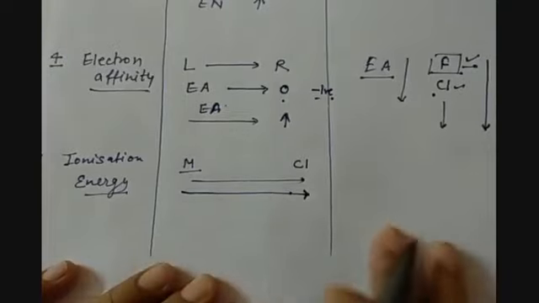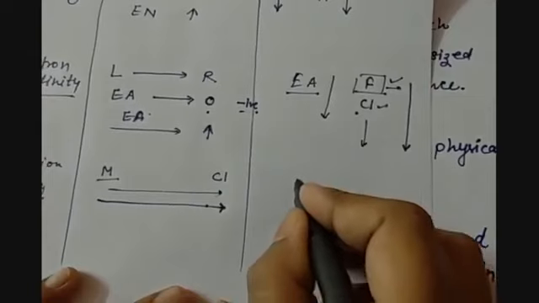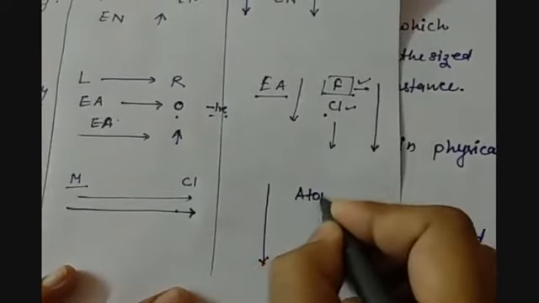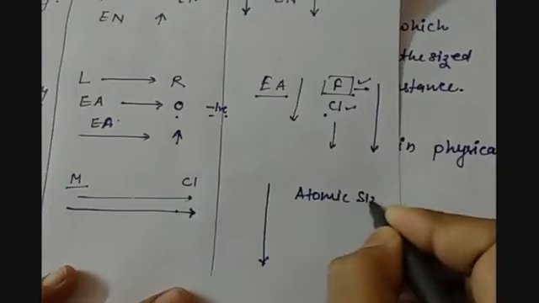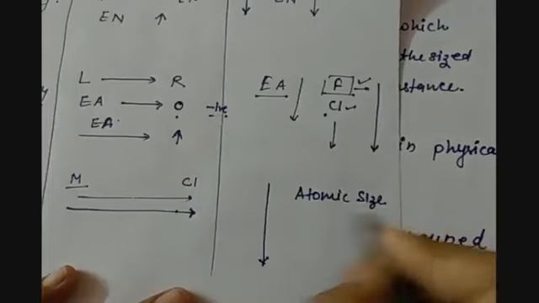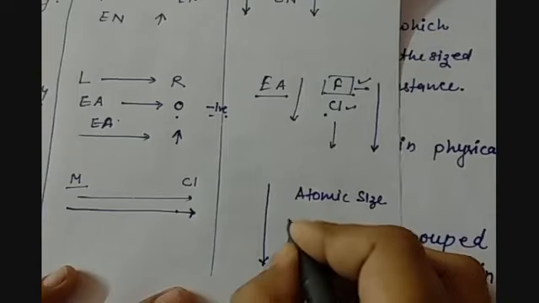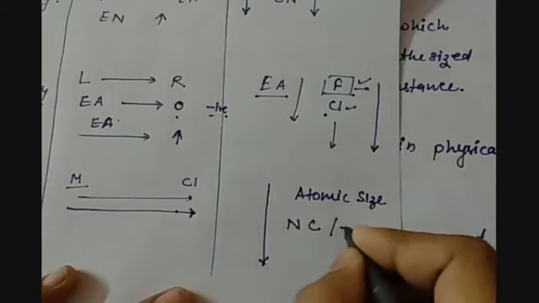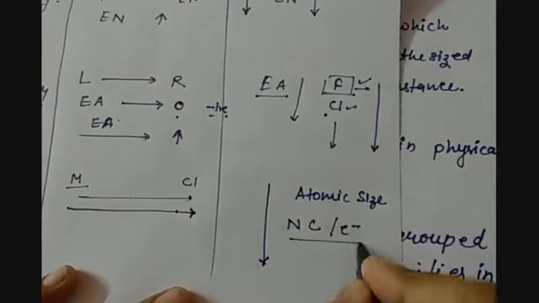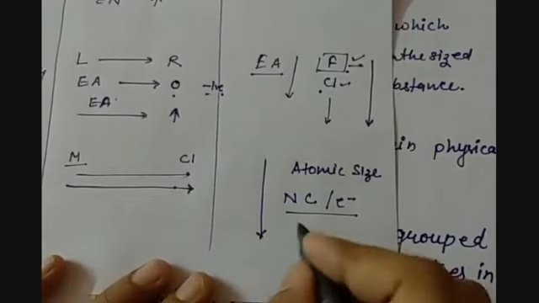And if we talk about ionization energy in a group, as we go down the group, atomic size is increasing, and along with it the nuclear charge per electron is decreasing, because more and more shells are added as we go down the group.